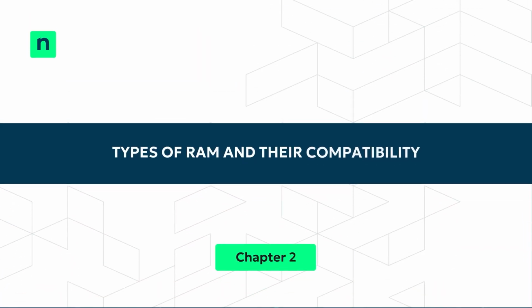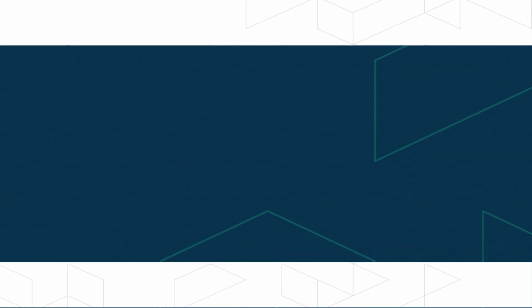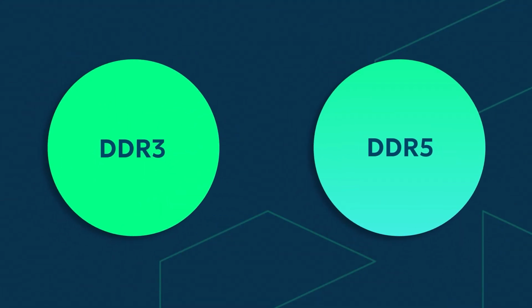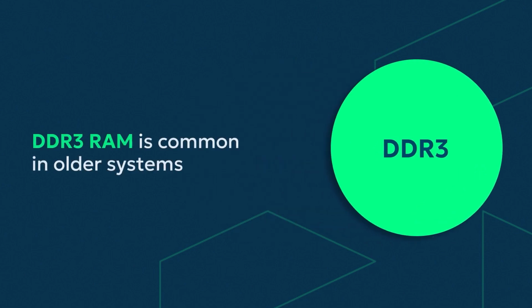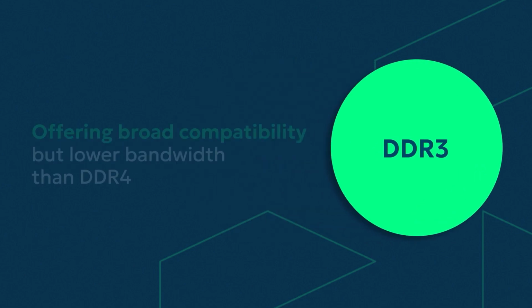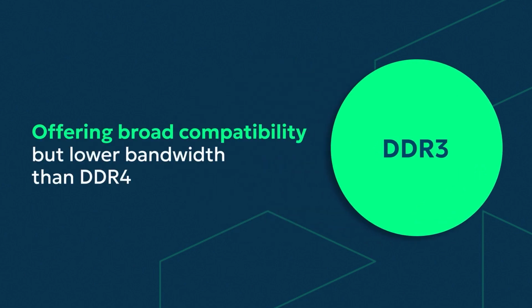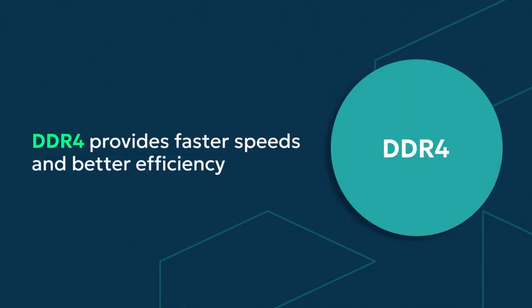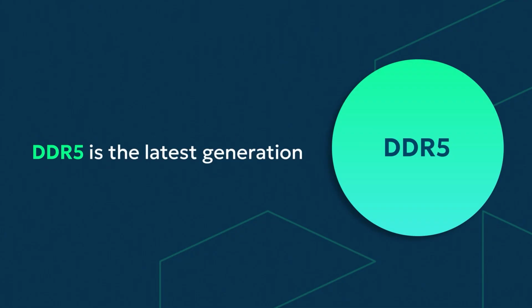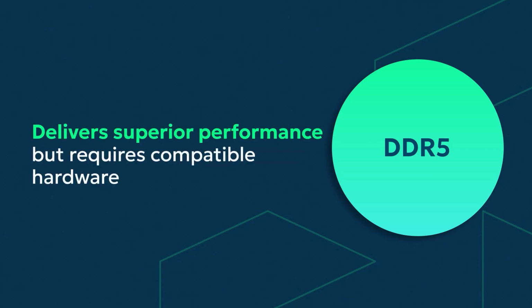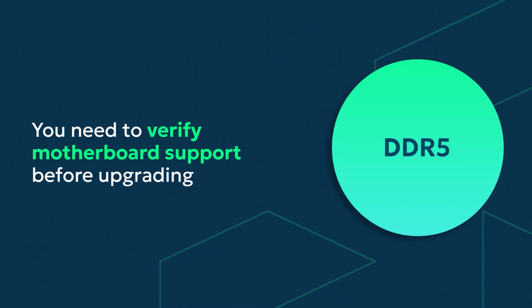Types of RAM and their compatibility. There are many types of RAM, with the oldest being the DDR3 and the newest being DDR5. DDR3 RAM is common in older systems, offering broad compatibility but lower bandwidth than DDR4, while DDR4 is standard in modern systems, providing faster speeds and better efficiency. DDR5, the latest generation, delivers superior performance but requires compatible hardware, so verify motherboard support before upgrading.